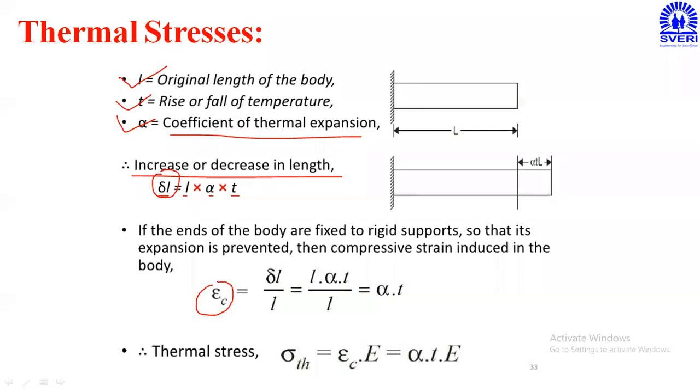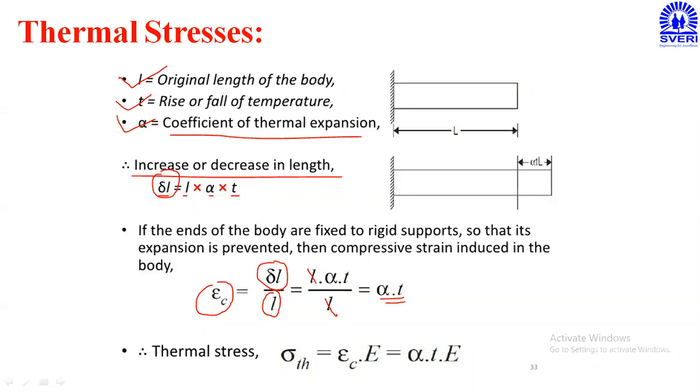Then we have the strain definition. What is the strain? Change in dimension upon original dimension. So the change in dimension is indicated by delta L. Original dimension means original length, indicated by the small l. So delta L I have already calculated, that is L into alpha into T, divided by L. So this L will get cancelled. So the strain value becomes only alpha into T. So this is the strain value.